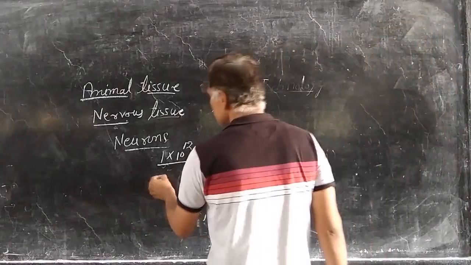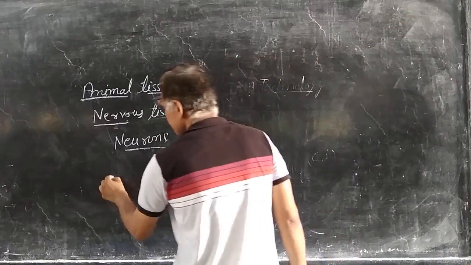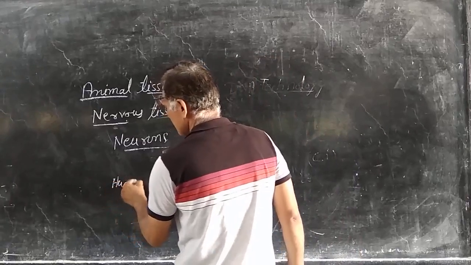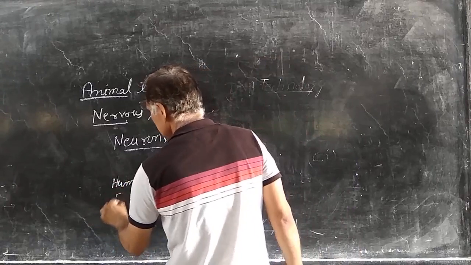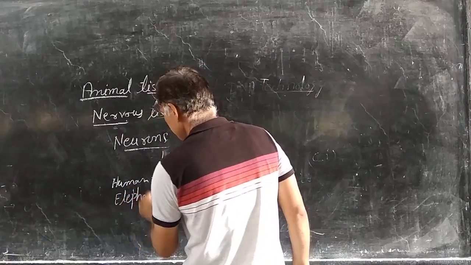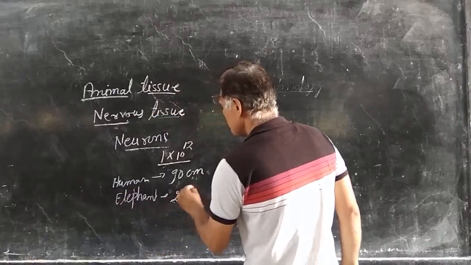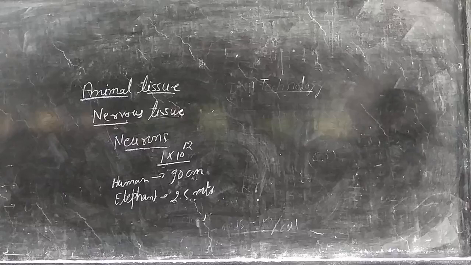In humans, a neuron can be 90 centimeters long, and the longest neuron, which we see in the elephant, is 2.5 meters long.